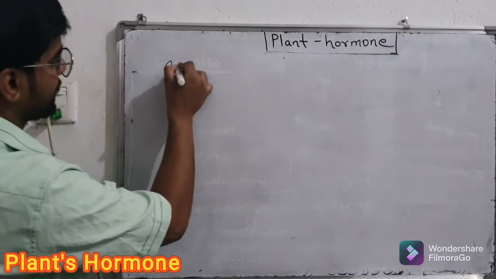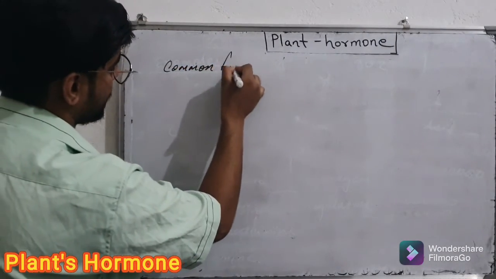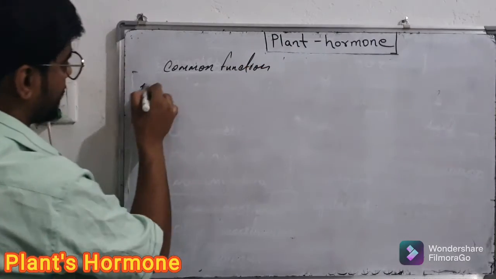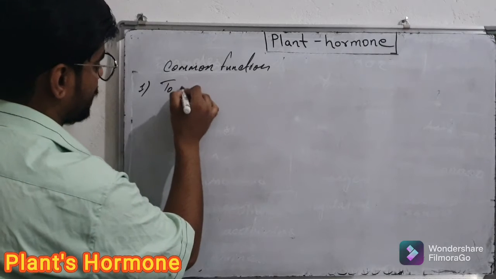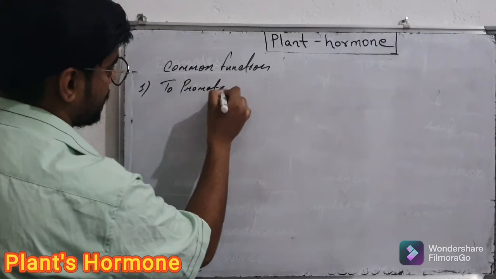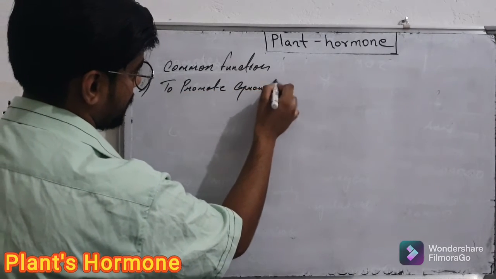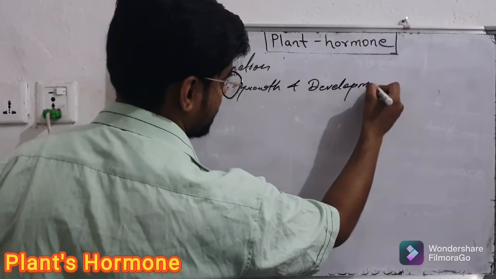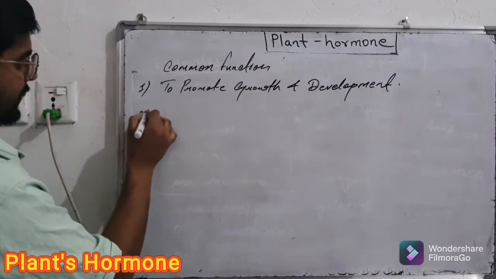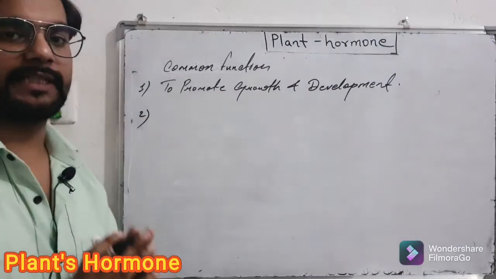Now, common functions. Number 1, the main function is to promote the growth and development of the plant. Next common function is to promote cell differentiation.